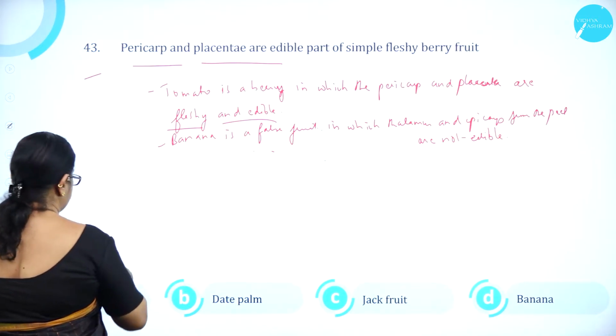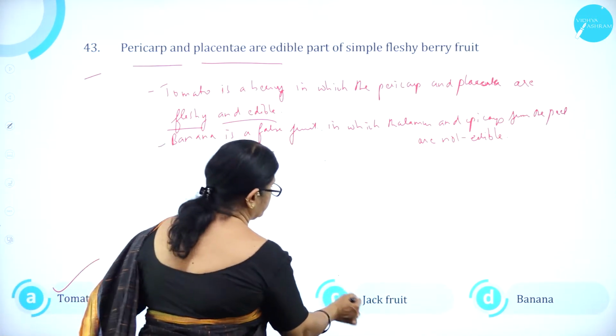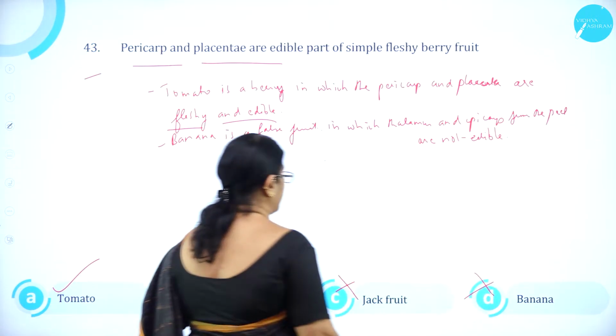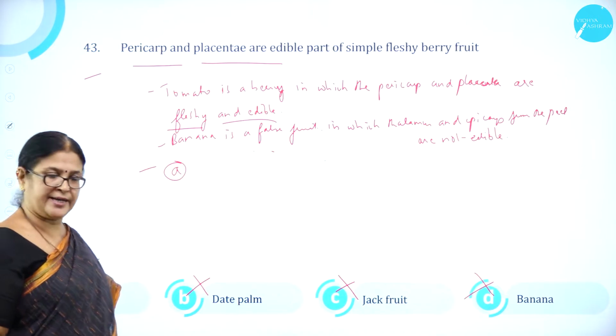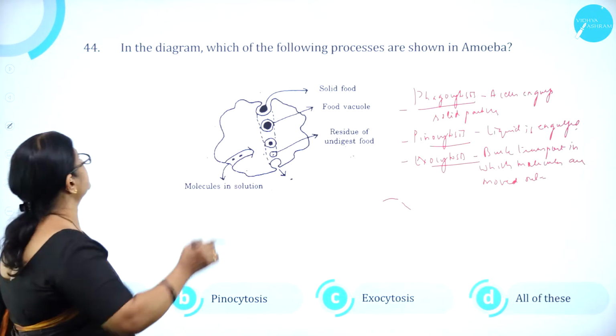Option A tomato is correct. Option B date palm is wrong. Option C jackfruit is wrong. Option D banana is wrong. So option A is correct. So moving on to question number 44.